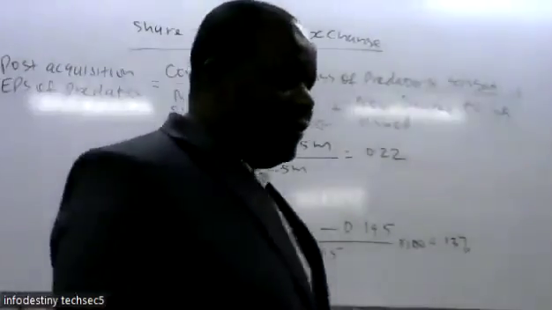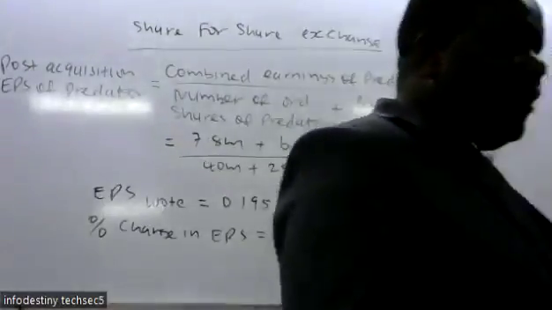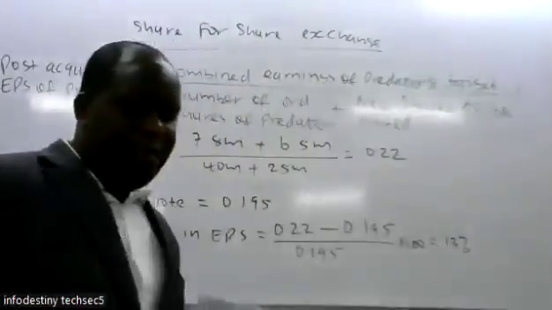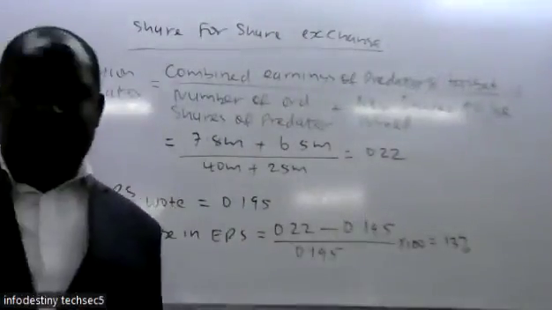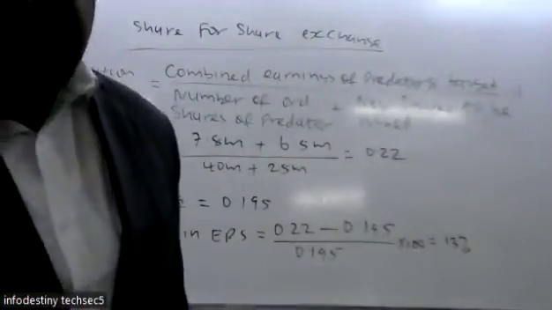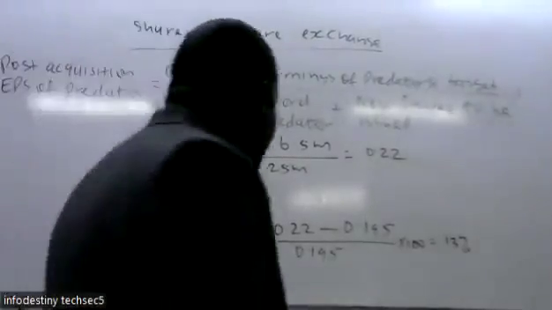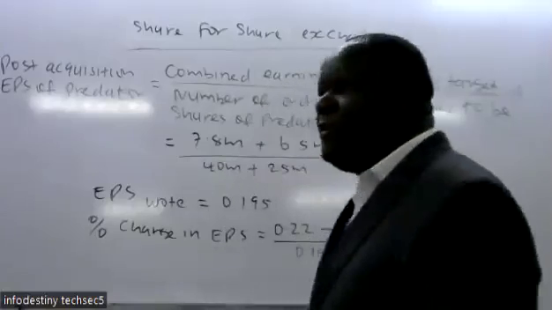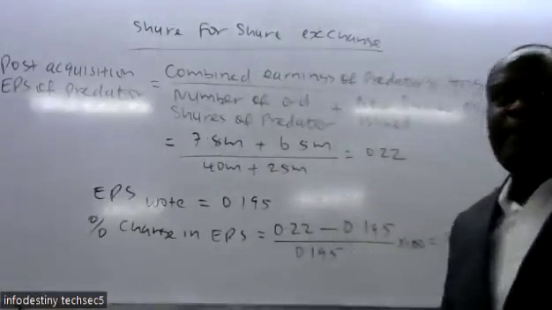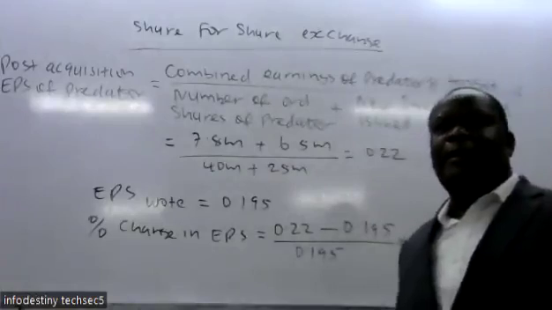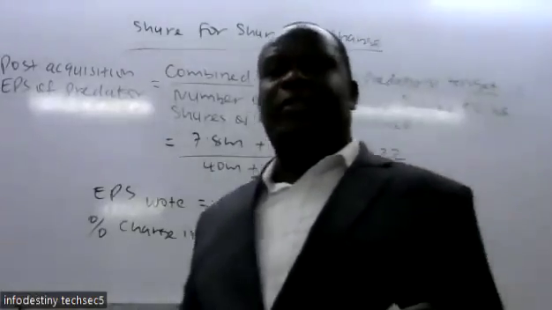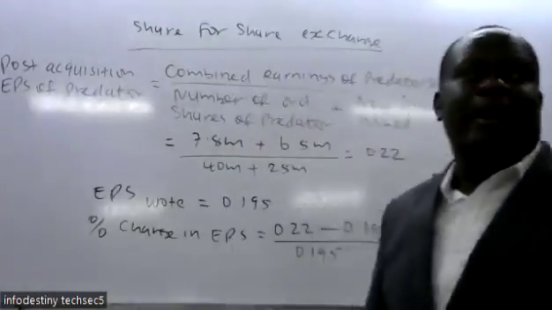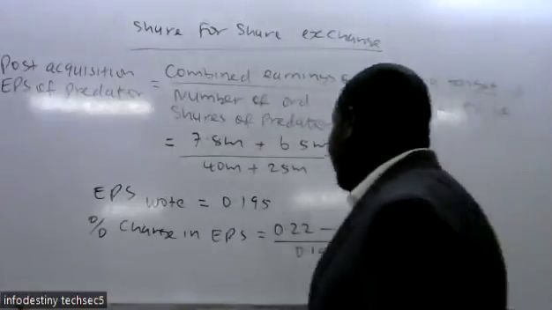Post-acquisition price of a share of Water Limited, assuming the bid is successful. So it is still a repetition of the other question that we did. To get the post-acquisition market price per share, we take the price earning ratio multiplied by the earning per share after the merger.